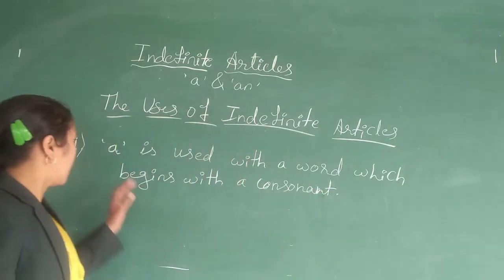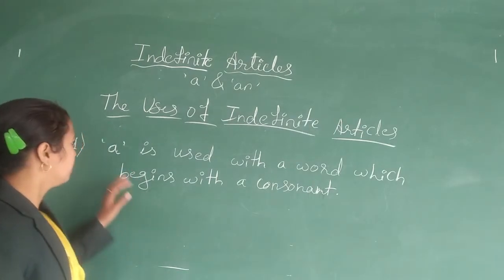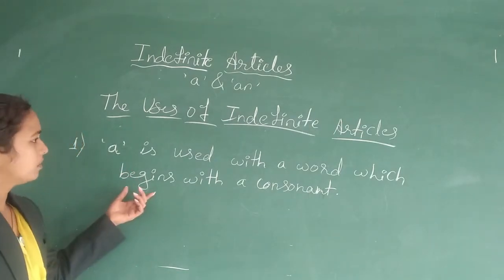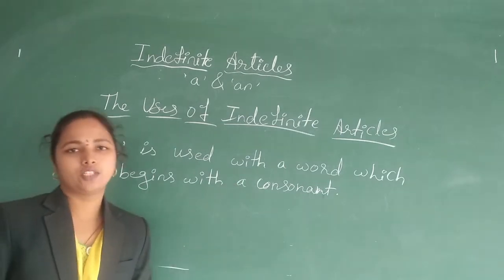So we use this article A before the word or with a word which begins with a consonant.